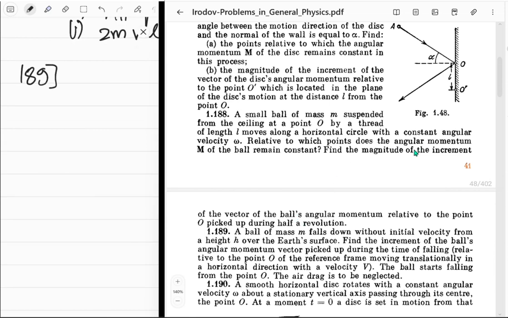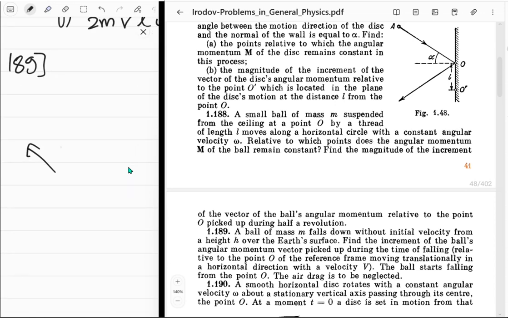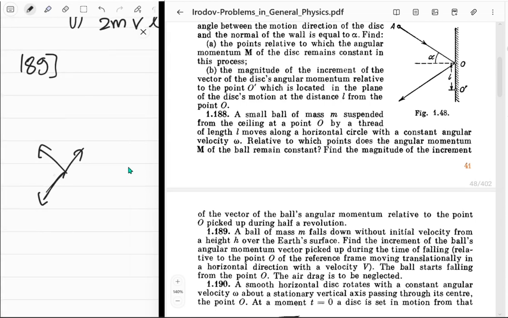Right, so the magnitude of the increment of the vector of the ball's angular momentum related to the point O picked up during half a revolution. So just find the angular momentum initially, then finally, and then subtract. You get this minus that. Finally, angular momentum is going to be like this, and initially it was like this. So in the subtraction you will just have 2 times whatever this component is, and then finding the angular momentum is not so hard.